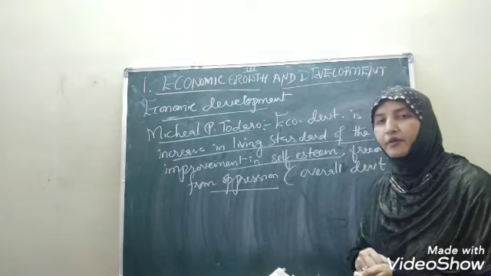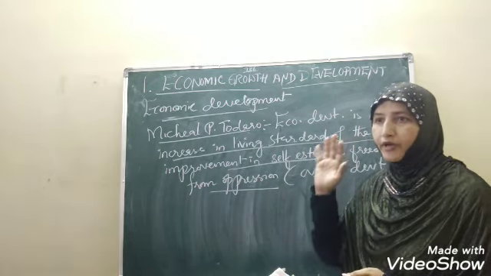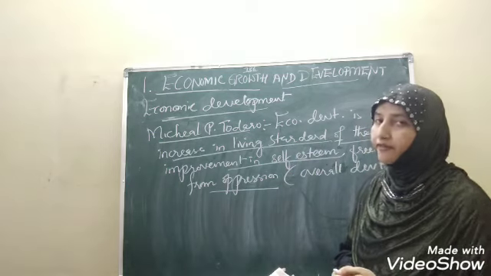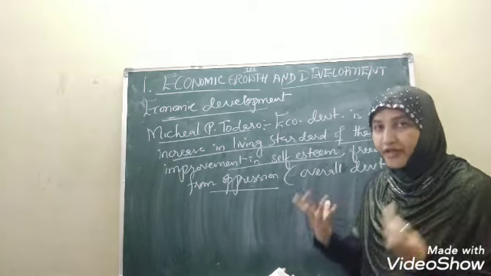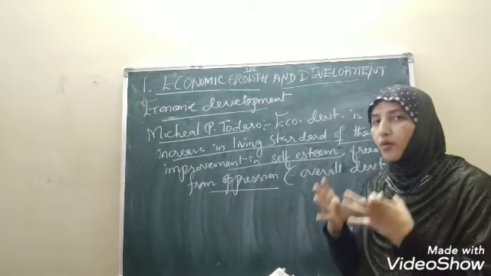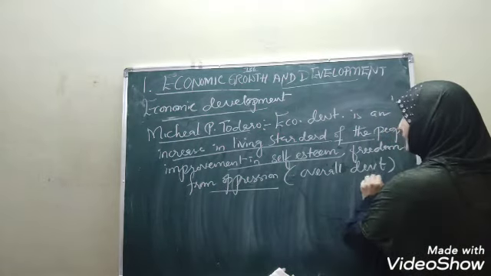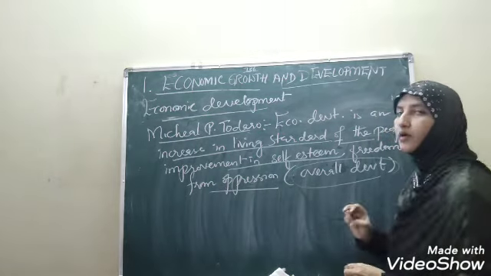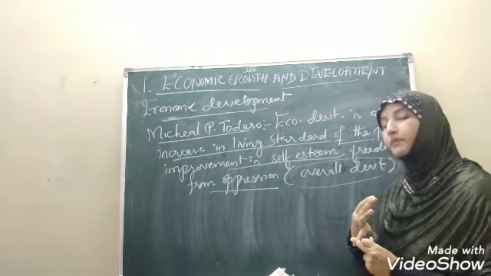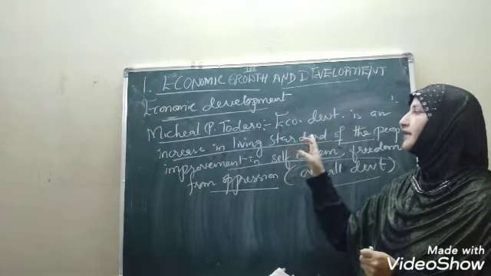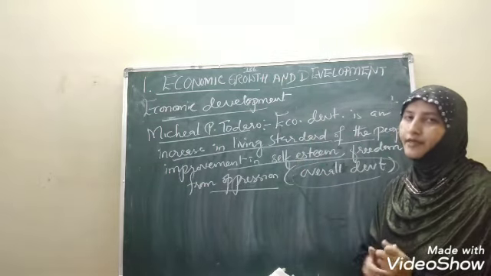What do you mean by freedom from oppression? Oppression means there should not be any oppression from any political party, from any government, from anyone. We can say there should not be any force. We should be free to live according to our own wish. So, freedom from oppression. Overall, we can say that development relates to the overall development of a country. Not only an increase in output, but it helps to increase the living standard of the people, improve self-esteem, and also bring freedom from oppression.